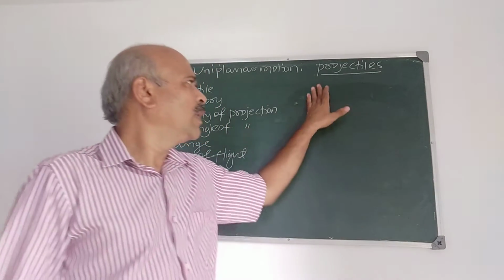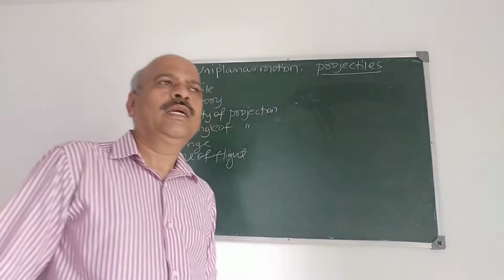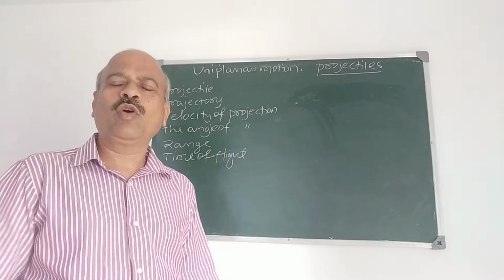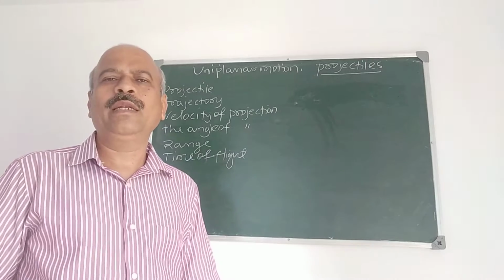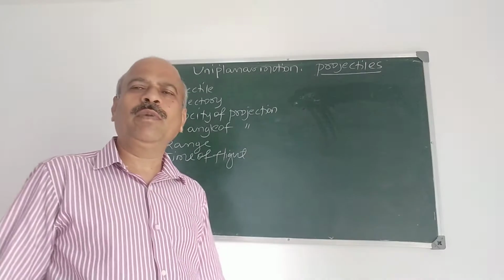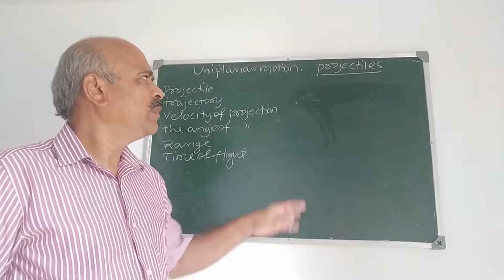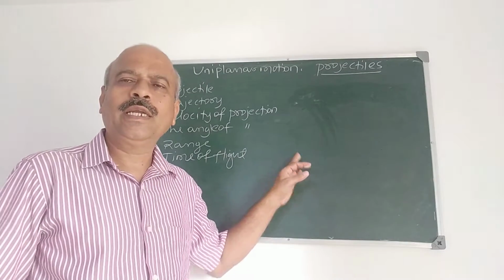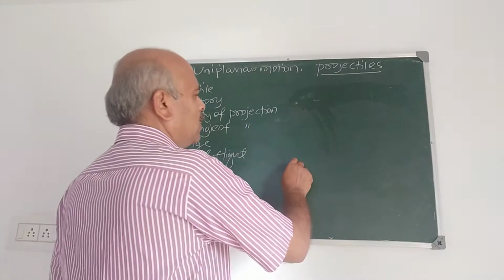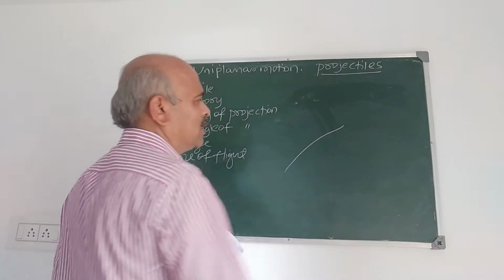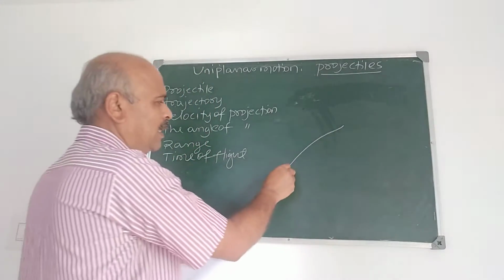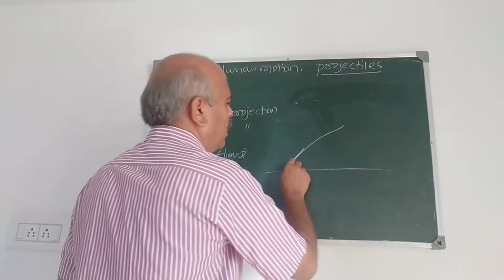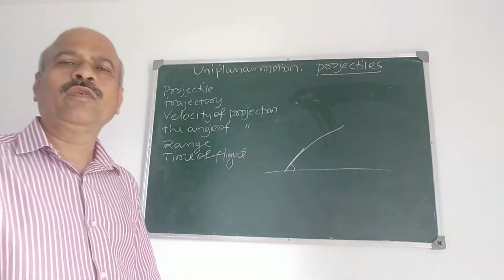Projectile means, as an example, you consider a cricket ball is thrown in air, and the angle made by the direction of velocity is not a right angle, it is acute. Suppose the cricket ball is thrown in this direction, and the velocity direction makes an angle alpha, which is an acute angle.